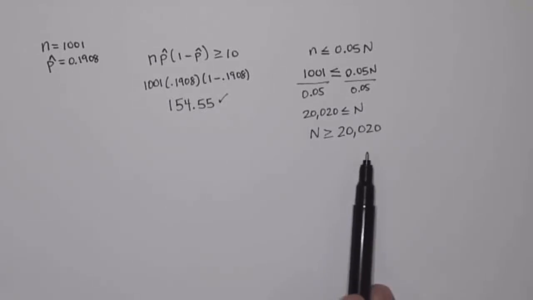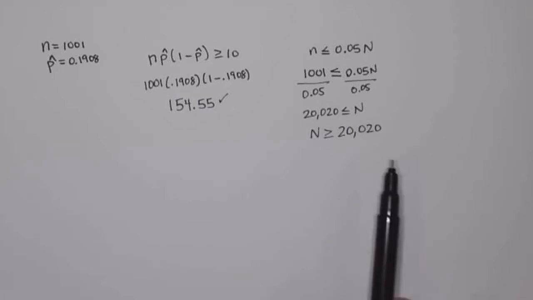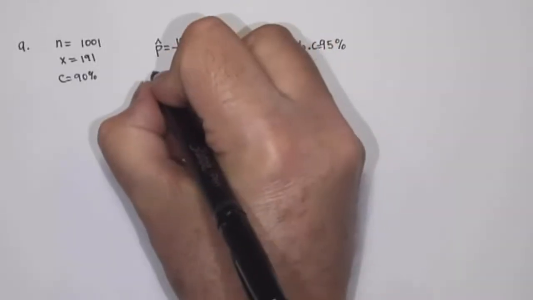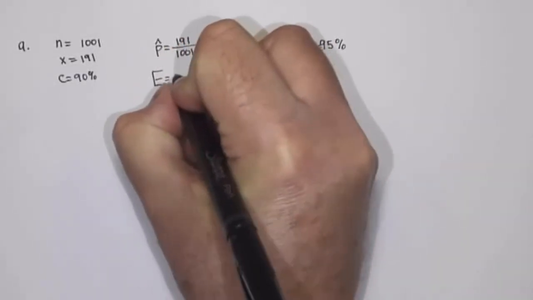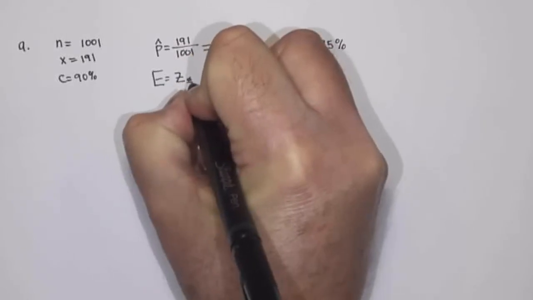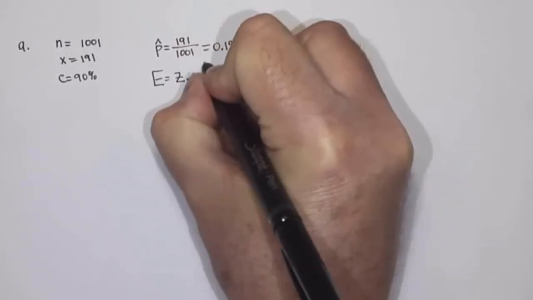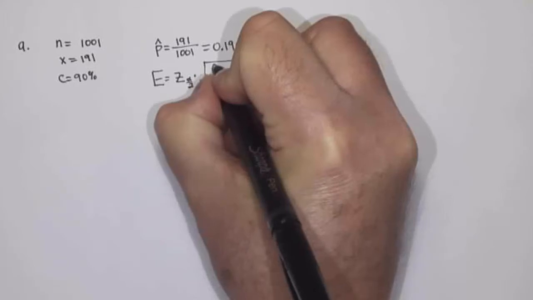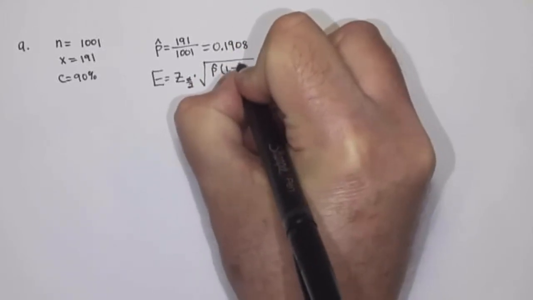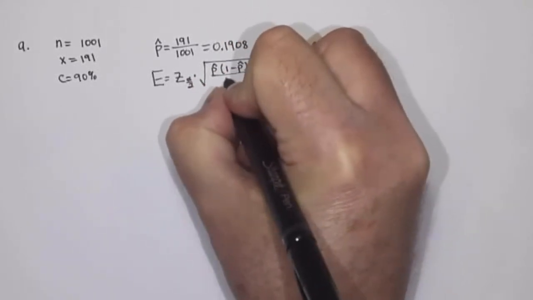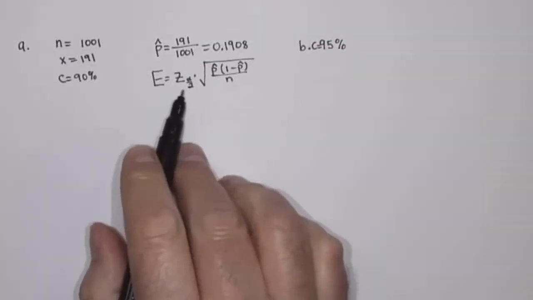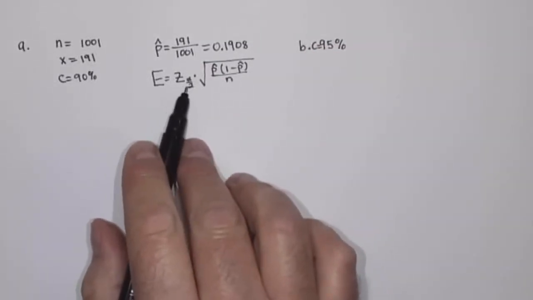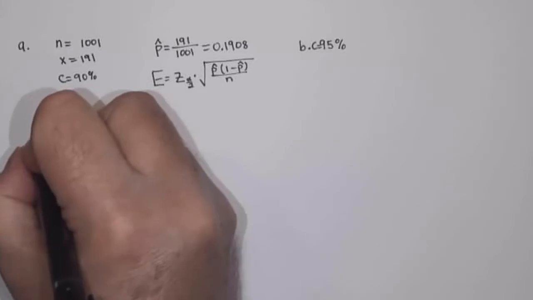So now we know that the conditions for constructing a confidence interval are satisfied. We have the point estimate, so now we need to calculate the margin of error. To calculate our margin of error, that's going to equal z sub alpha over 2 times the square root of p hat times 1 minus p hat over n. So we've got to figure out what our z value is for 90% confidence.